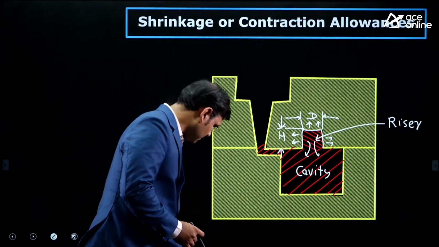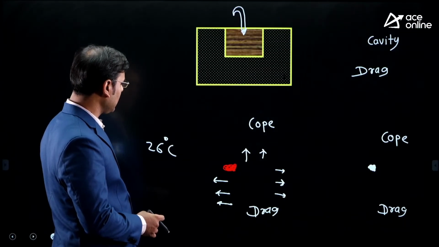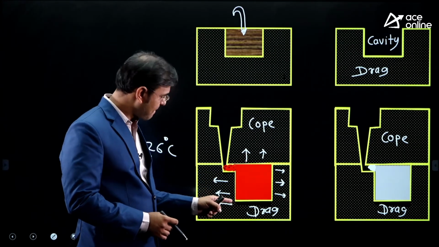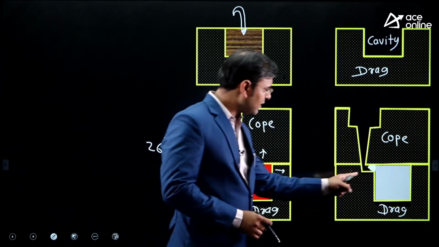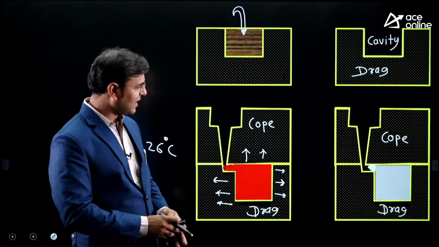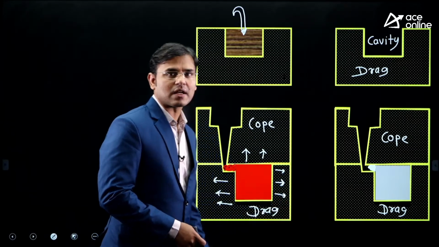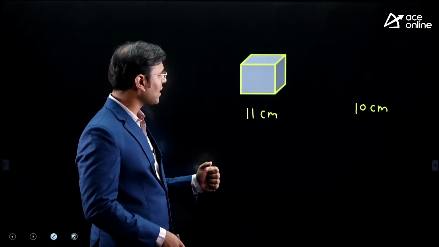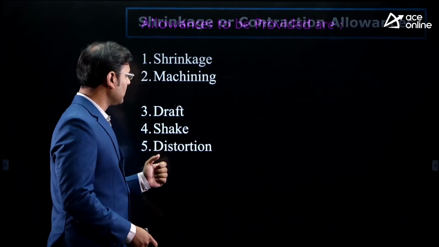And that's why, yes, in the diagram you can see, here the 12 centimeter size is there, and here is also the same 12 centimeter size. Now you can ask me, sir, the riser is not shown here. Yes, the riser is not shown in that diagram, but the dimensions are not going to change. Still I said that here it is 12 centimeter, but after breaking I got 11 centimeter, why is it so? And after machining I got 10 centimeter, why is it so? That we have to see.